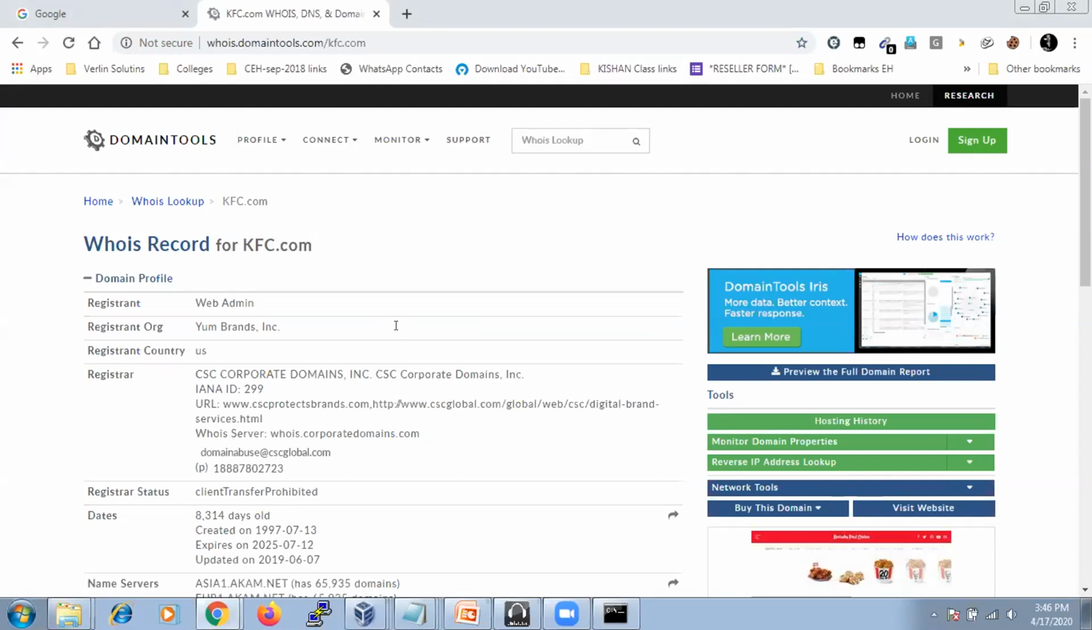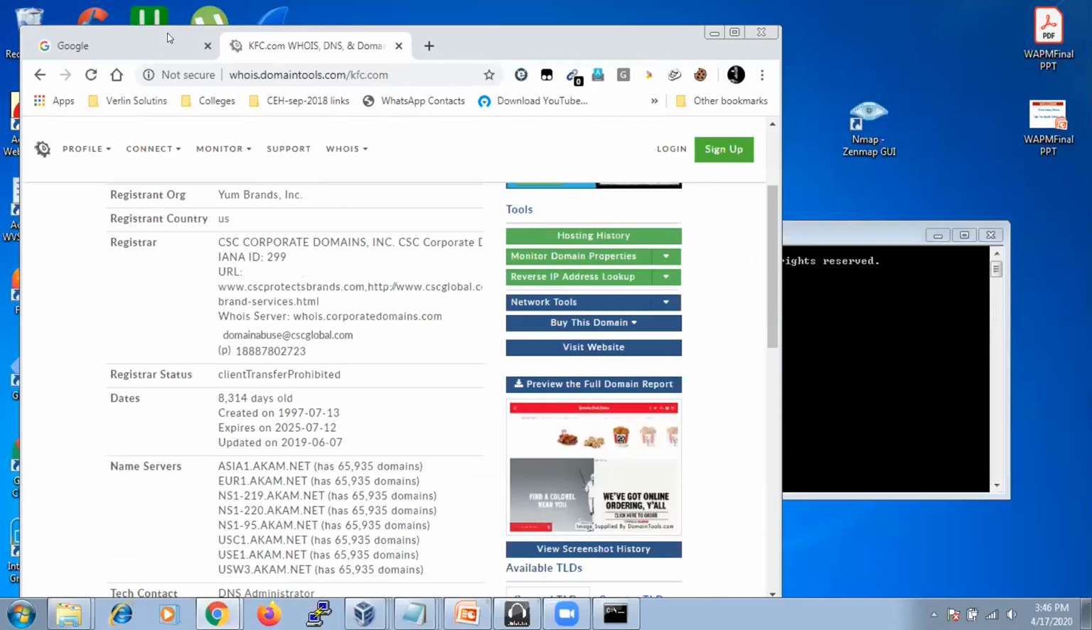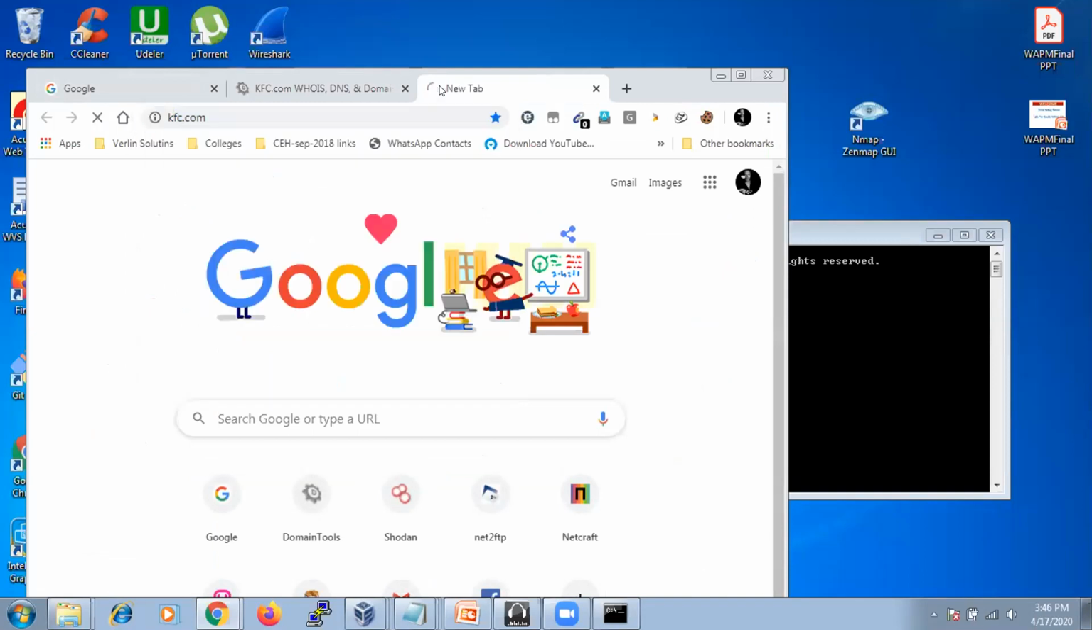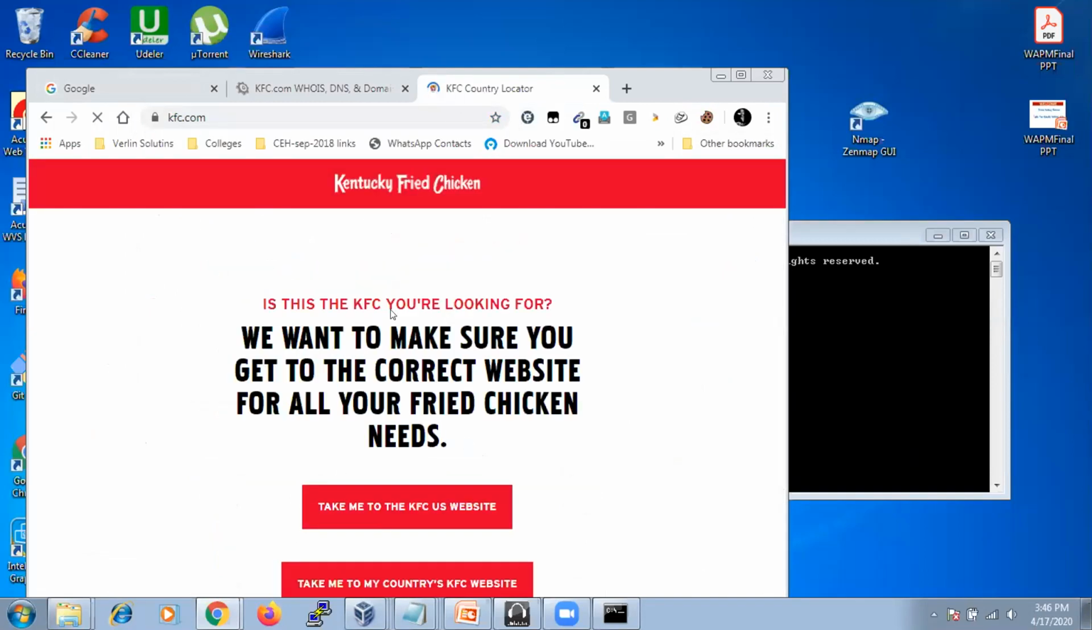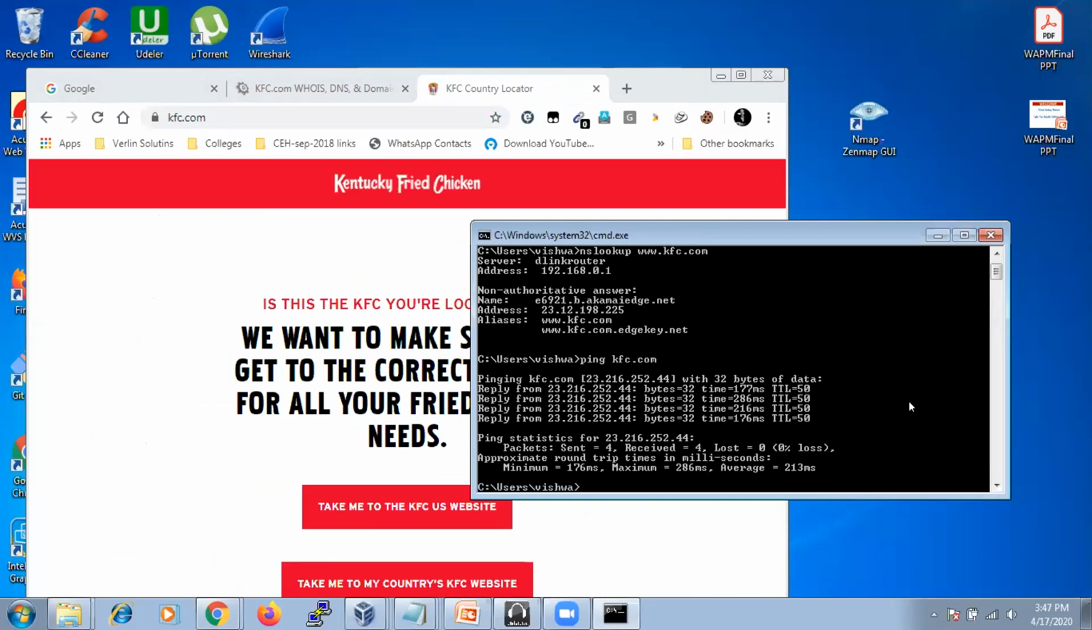So what is the website name? KFC. This is the website screenshot history. Whatever we are seeing right now, you can see the history of that particular website. Now we'll see whether KFC is online right now. How to know whether it's online or not? Just ping kfc.com. The command is ping followed by the domain name. It is replying back with that particular IP address, so it is live right now.